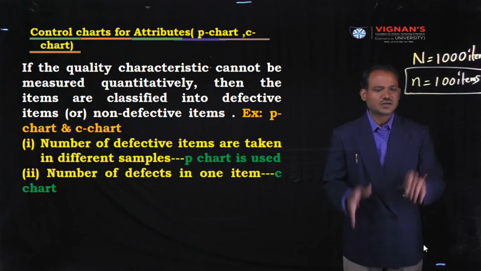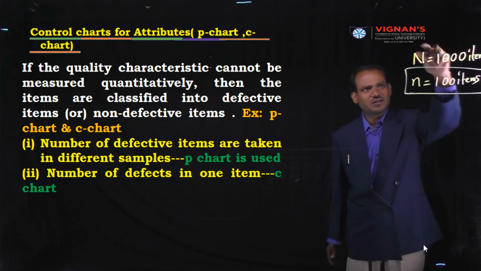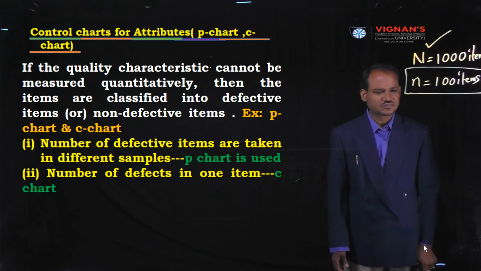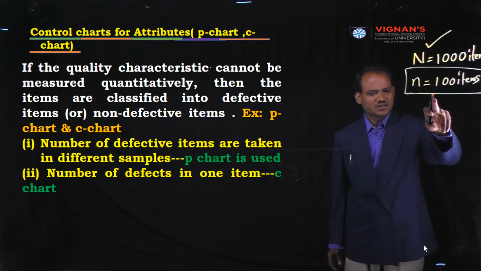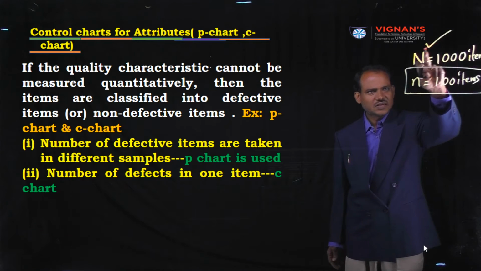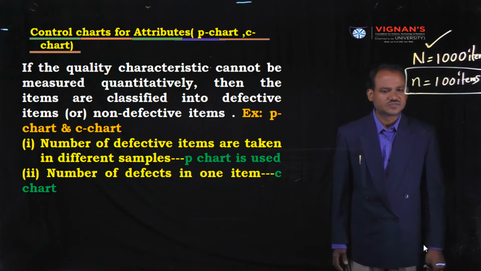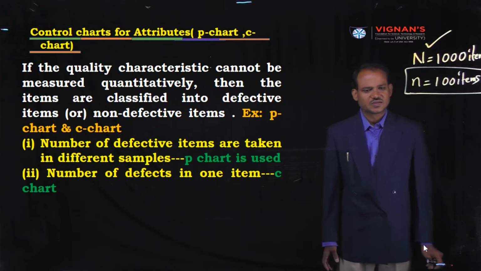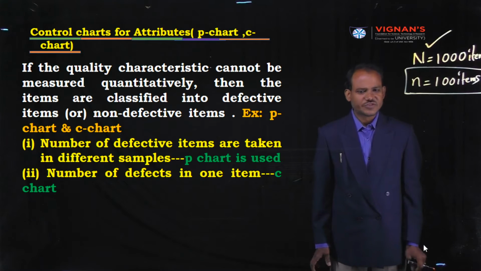Based on that probability, we are going to assess the entire lot. Based on the sample taken, we can guess the number of defects found in the entire lot. So under this situation, we use the P chart.